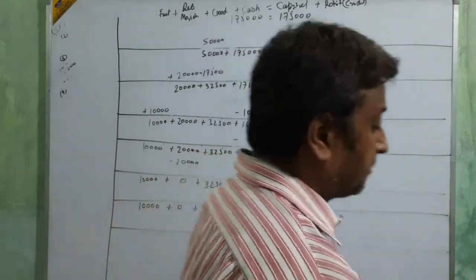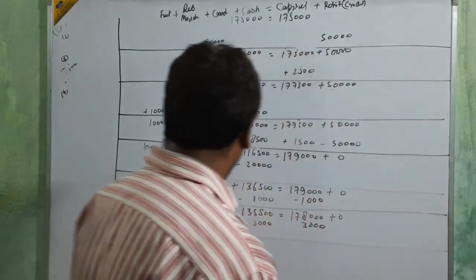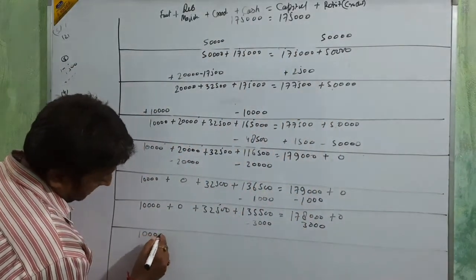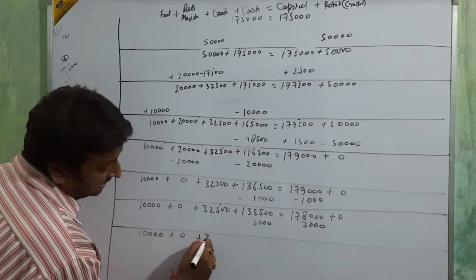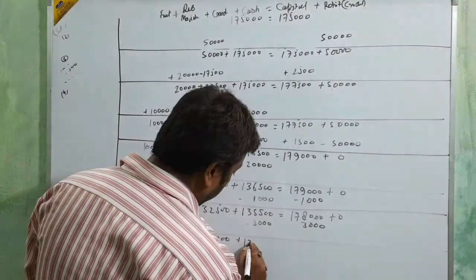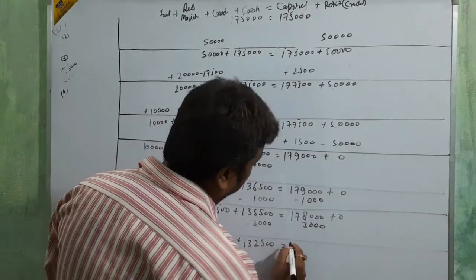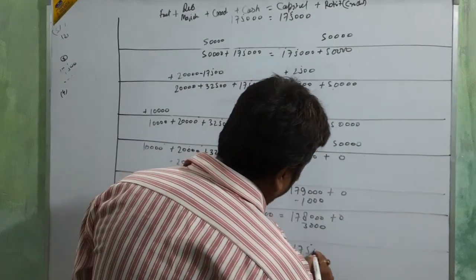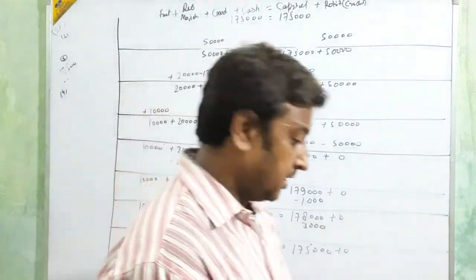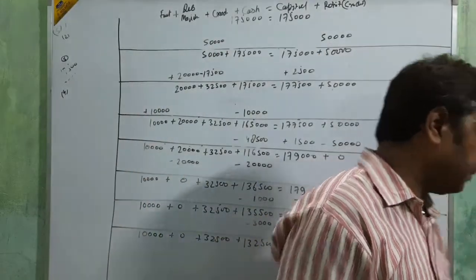Now going to finalize: 10,000 plus 0 plus 32,500 plus, less here again, 132,500 is equal to 175 plus 0. Okay, beta? Clear?